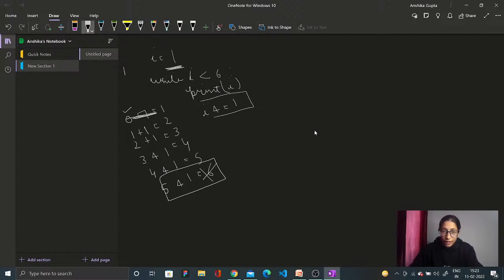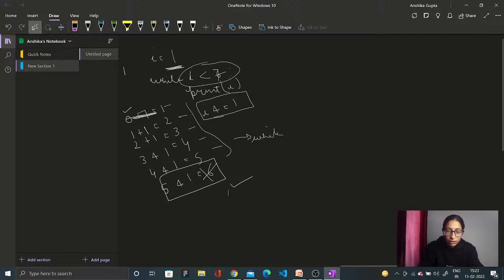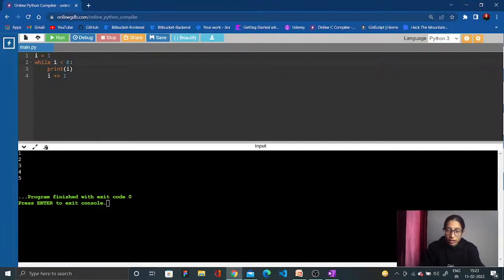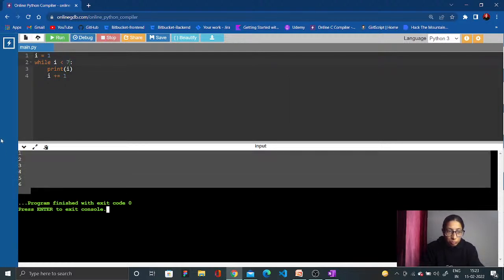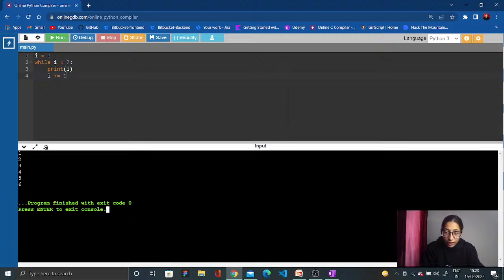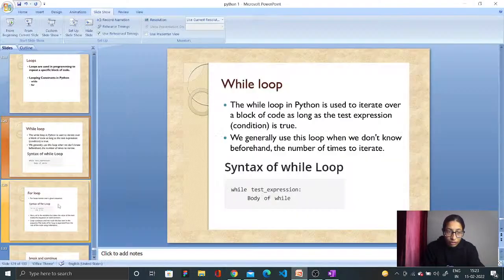Because we wrote that I is incremented from 1, but we need a value of I less than 6, correct? So the values are 1, 2, 3, 4, 5. These are the values we will get in the while loop. If I say that I need the value less than 7, then in the output we will get 6 also. Let's run it. So the value obtained is less than 7, and the 6 is also there, correct? This is how your while loop runs.